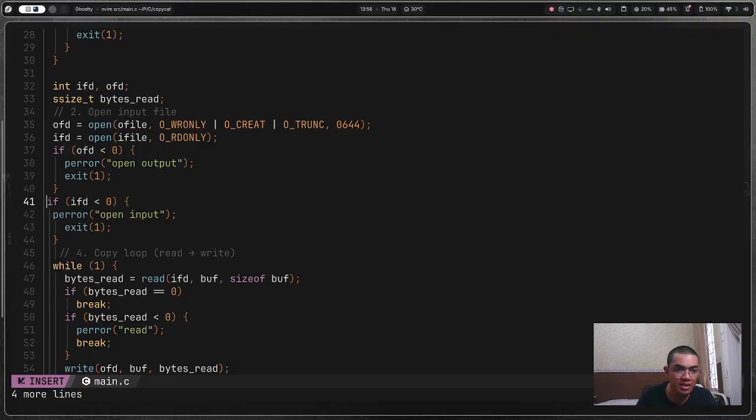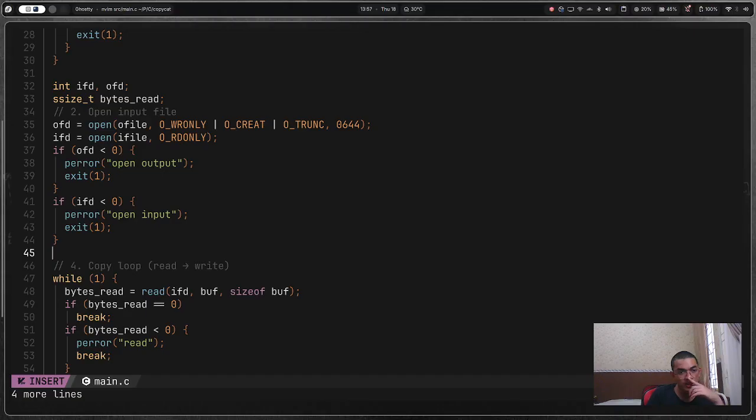Copy loop, right? Okay, now the loop, I think. Okay, this is it. Open input, output file. Output file should be number 3.